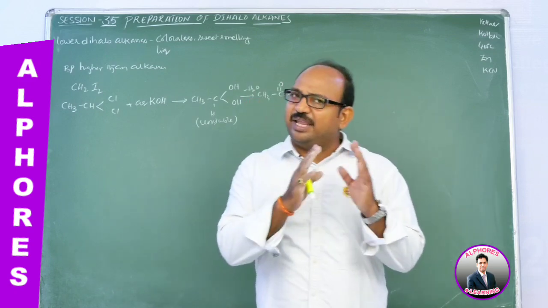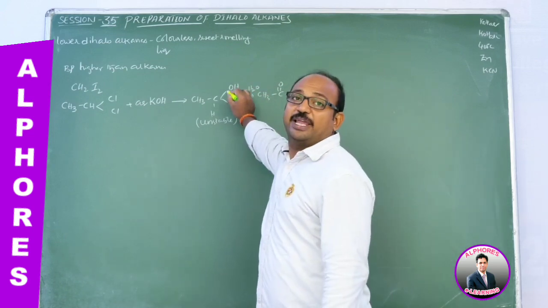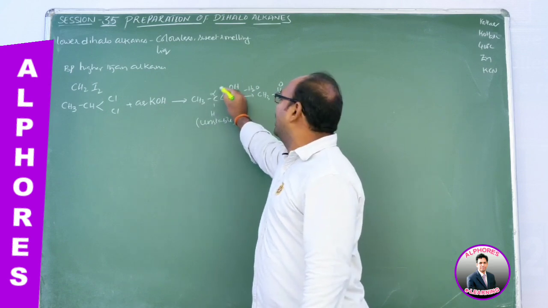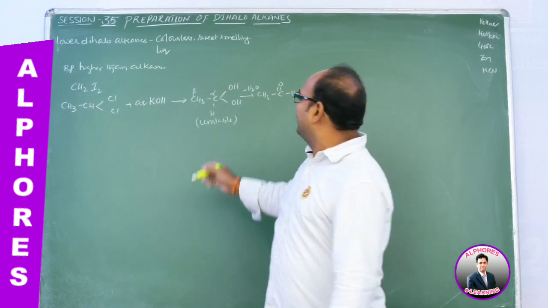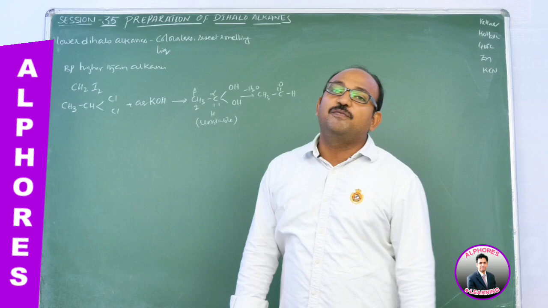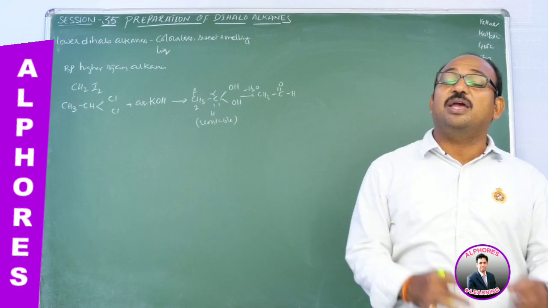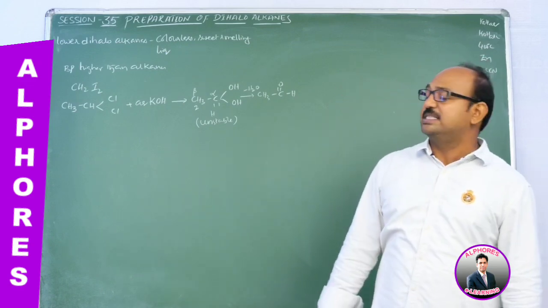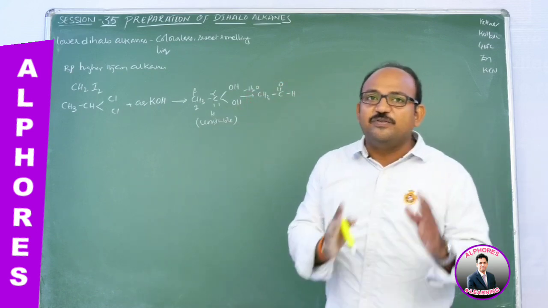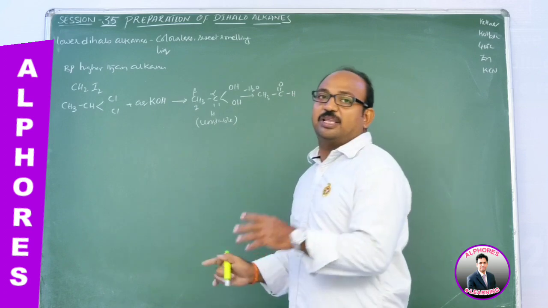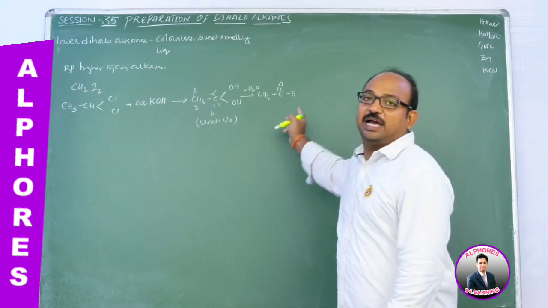Fine. Sir, is there any case to stabilize these gem diols? Yes. With respect to the carbon containing the OH groups, the next carbon is alpha. So this is the functional carbon, and this is the alpha carbon. If the second carbon is attached to strong electron withdrawing groups, in such a case the gem diol can be stabilized. So it is very clear there is no provision for the stability of diols; they readily convert into aldehydes.